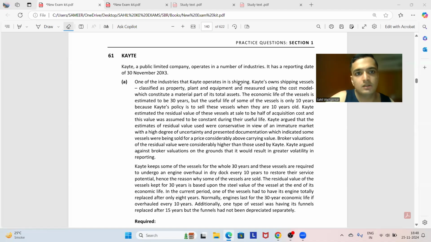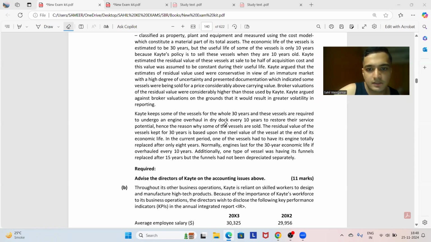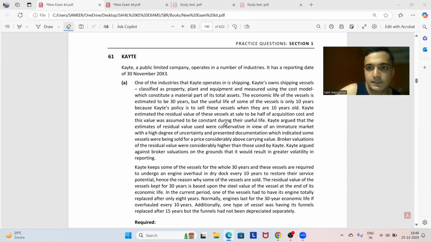Question number 61, KAYTE. KAYTE is a public limited company, operates in a number of industries. It has a reporting date of 30th of November 2013. Advise the directors of KAYTE on the accounting issues above. So there are some accounting issues, and we have to tell the directors what has happened.